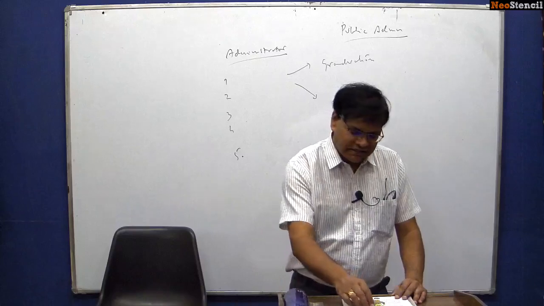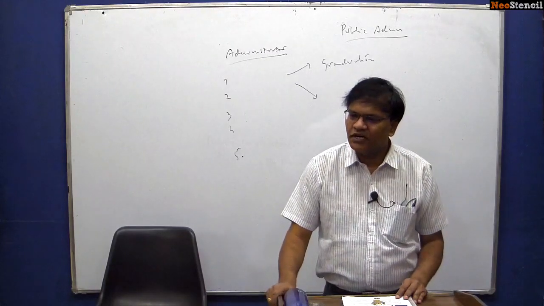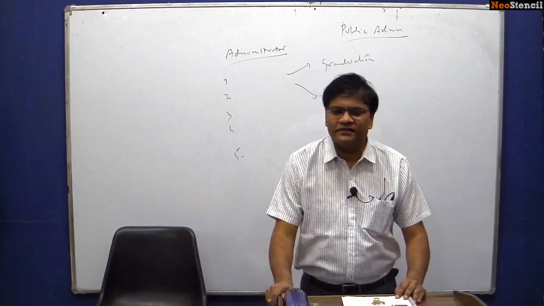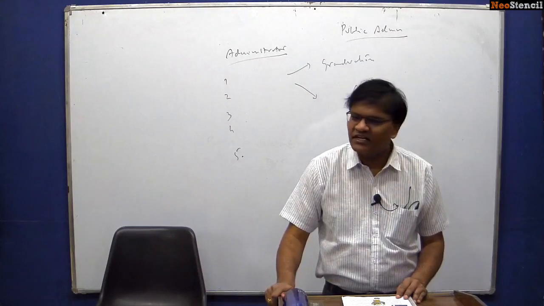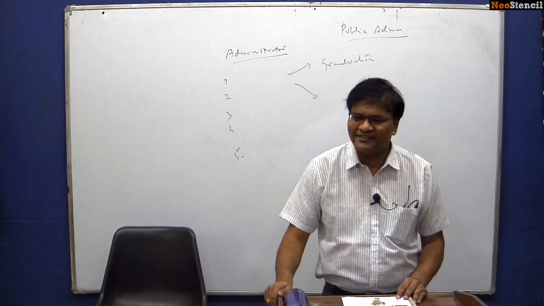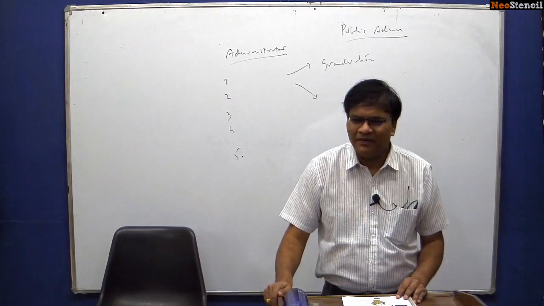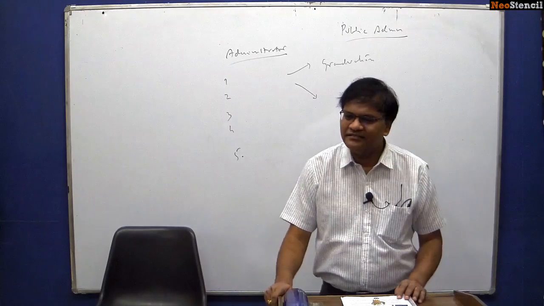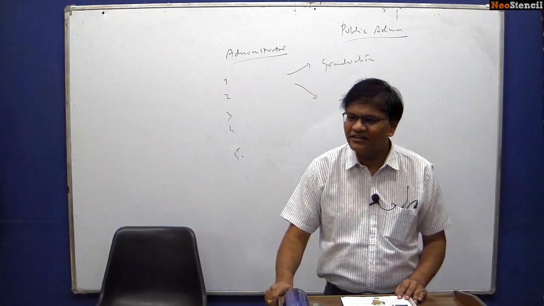For example, you take the case of the United Kingdom. What did the United Kingdom do? Whether they wanted to be part of the European Union or not, what did they do? Referendum. That is what is participatory democracy. But is it possible for that kind of referendum in a country like India? No, it is not possible.